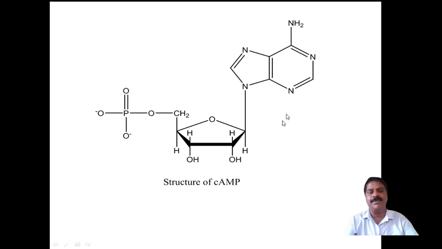This is the structure of cyclic AMP. Here is adenosine, which is the nucleic acid base, and the monophosphate will be there. This is the structure of cAMP.